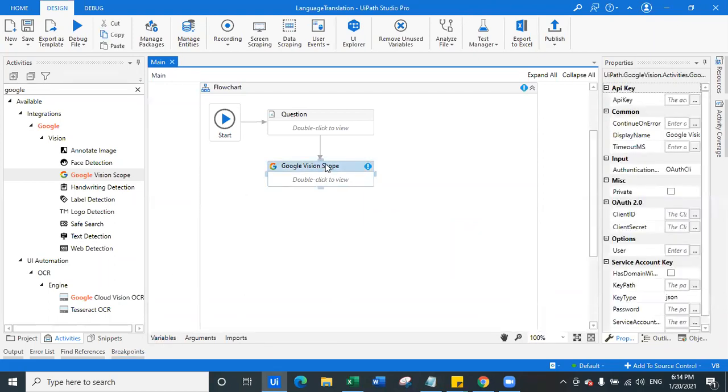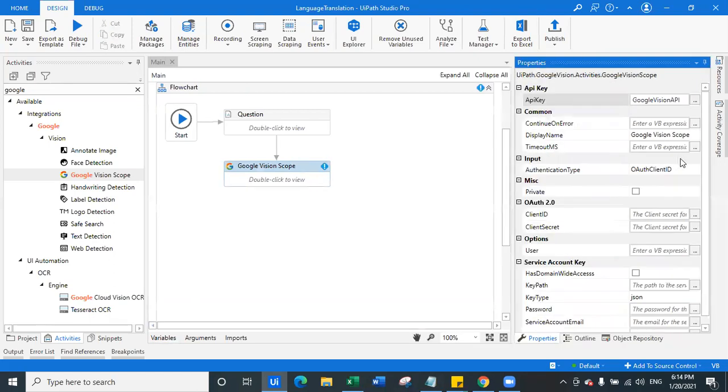Now what I have to do is I have to just pass the Google Vision API key here, and I am going to make this authentication as API key based authentication.